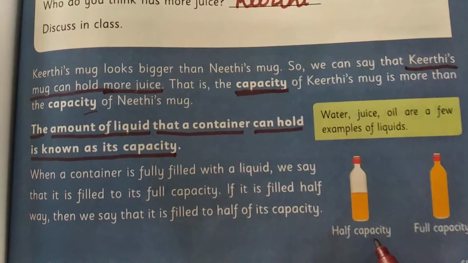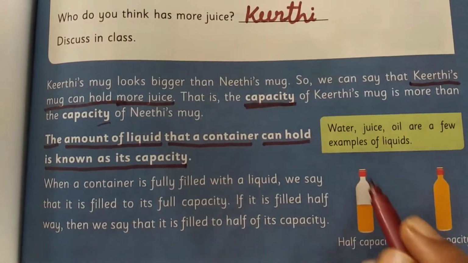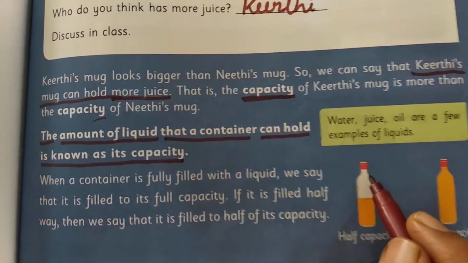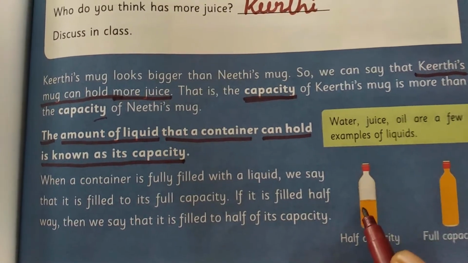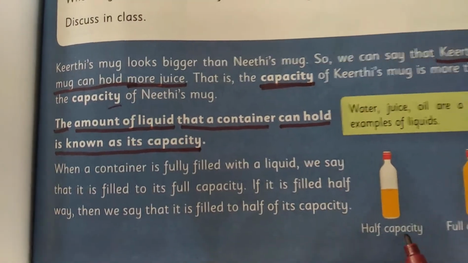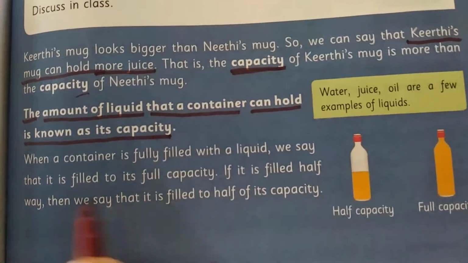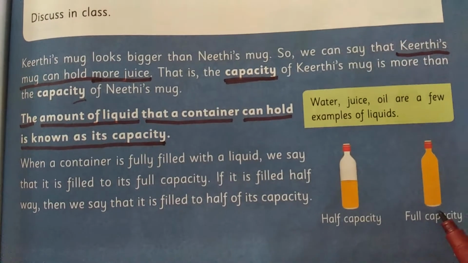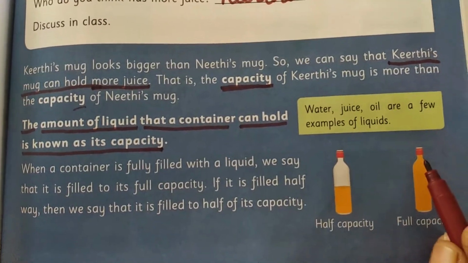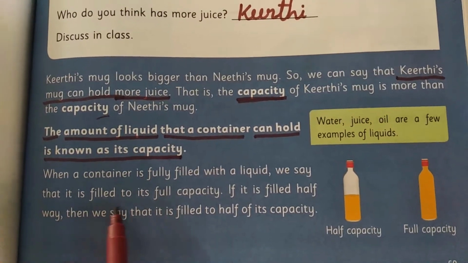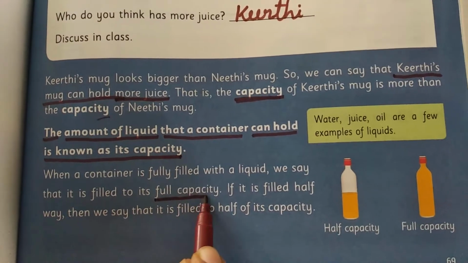Half capacity means the bottle can hold juice fully, but here we can see only half of the juice. That's why we call it half capacity. When a container is fully filled with a liquid, we say that it is full capacity. Underline these words.